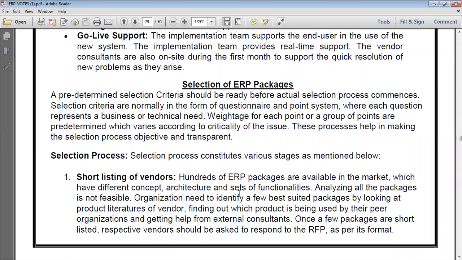Hundreds of ERP packages are available in the market, which have different concepts, architecture, and sets of functionalities. So, n number of products are available in the market under ERP, but with different concepts, architecture, and sets of functionalities. Analyzing all the packages is not feasible. Nowadays many companies are using branded packages.